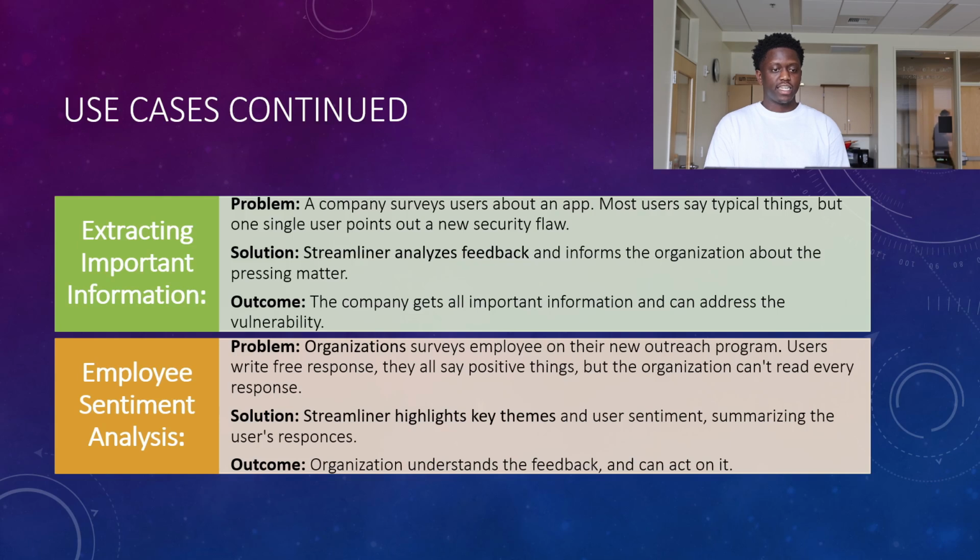Employee sentiment analysis. An organization surveys employees on their new outreach program. Users write free responses, all saying positive things, but the organization can't read every response. Solution. Streamliner highlights key themes and users' sentiment, summarizing the users' responses. Outcome. The organization understands the feedback and can act on it.